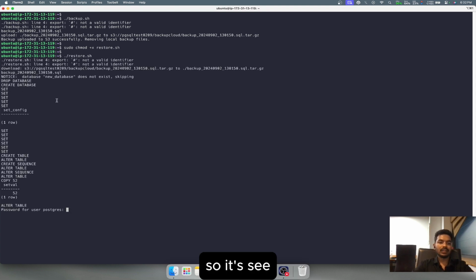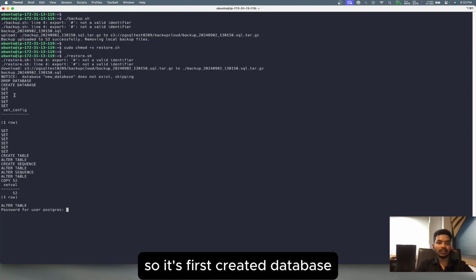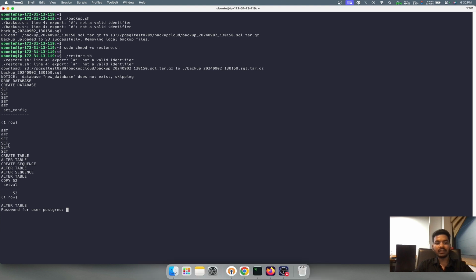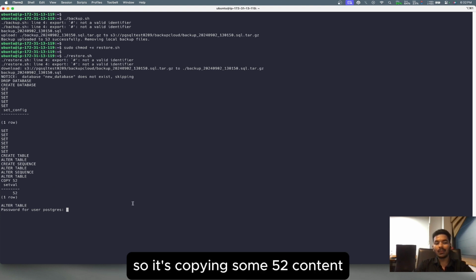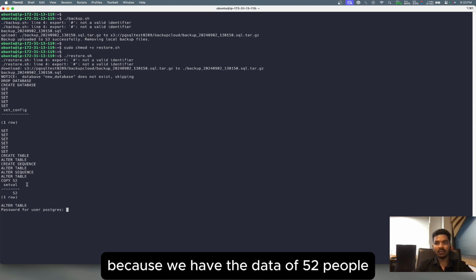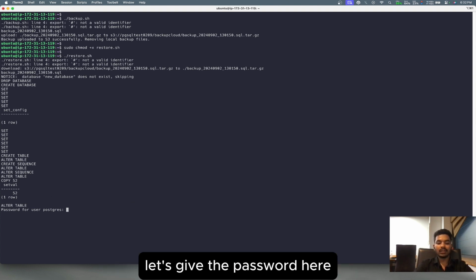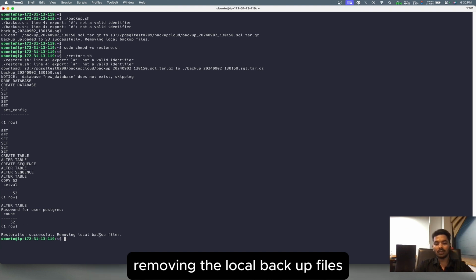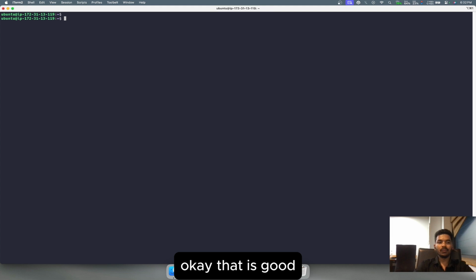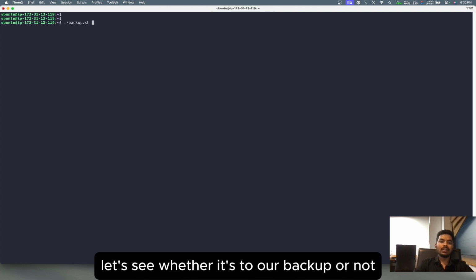So it's asking for the password now. It first created a database, then created the table, altered the table. It's copying some 52 rows, because we have the data of 52 people. Let's give the password here, enter. So you can see restoration is successful, removing the local backup files. Okay, that is good.